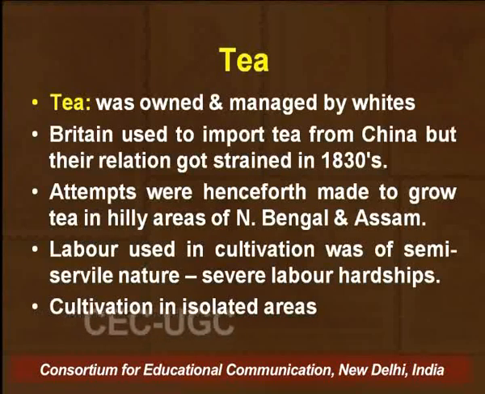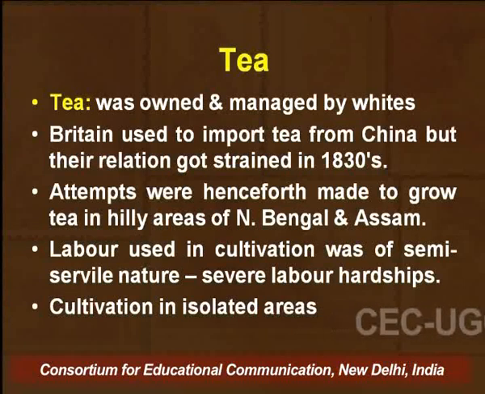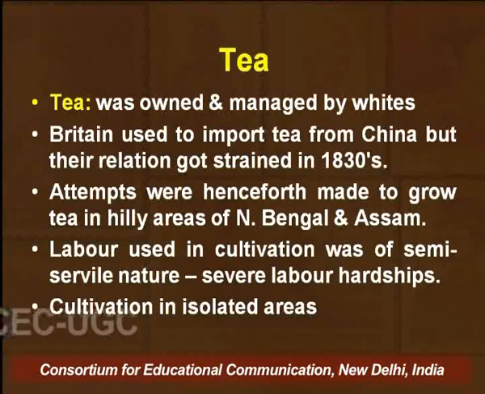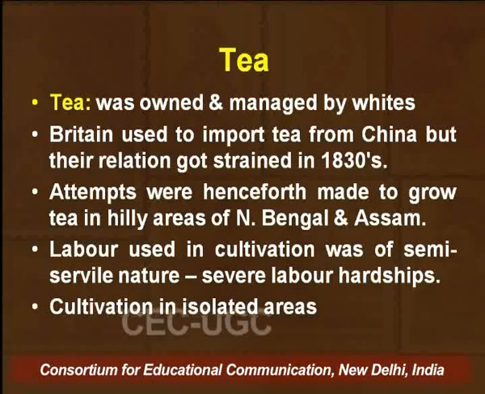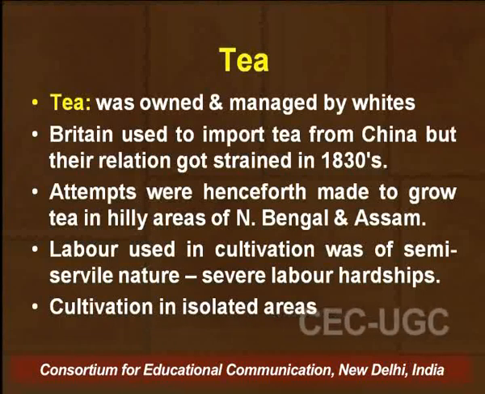So attempts were henceforth made to grow tea in hilly areas of northern Bengal and Assam. Labor which was used in cultivation was of semi-servile nature, and we find that severe labor hardships could be seen, and the cultivation was also in isolated areas. Tea had become an important crop with regard to Britain.